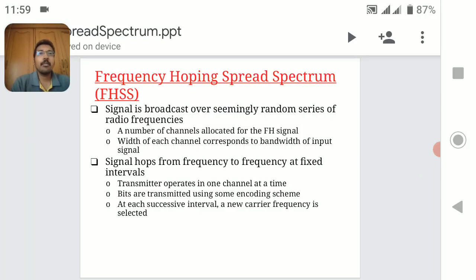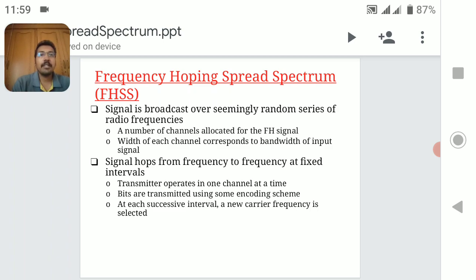The second type of frequency spread spectrum is frequency hopping spread spectrum. Here the signal is broadcast over a seemingly random sequence of radio frequencies. A number of channels are allocated for the frequency hopping spread spectrum signal. The width of each channel corresponds to the bandwidth of the input signal. The signal hops from frequency to frequency at fixed intervals.